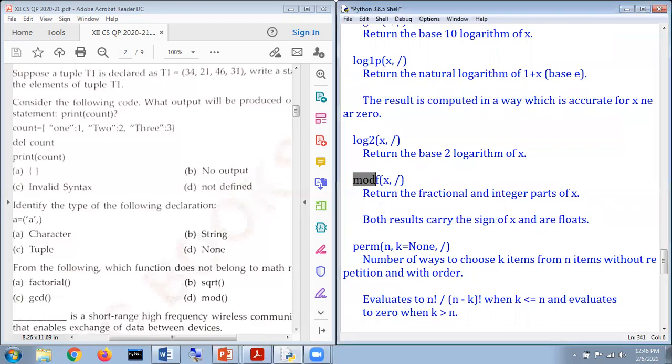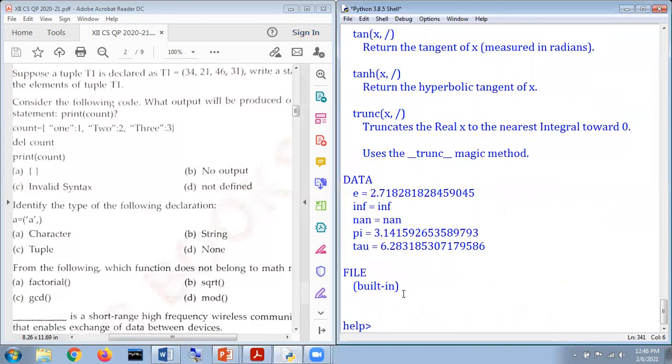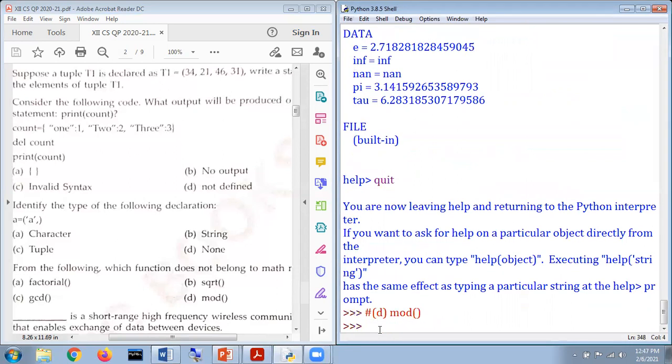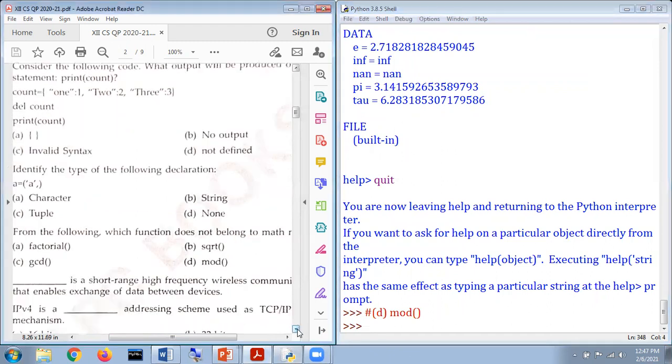So it means, my dear respected students, if you get that answer, hopefully we are going to quit from that. If you just allow me to do the same, quit. Okay, I'm going to come outside, and here it is. The answer to that question is, I think, the D part, and this is to be considered as mod. Now, my dear respected students, we are going to move towards our next question here. If you just allow me to do the same.